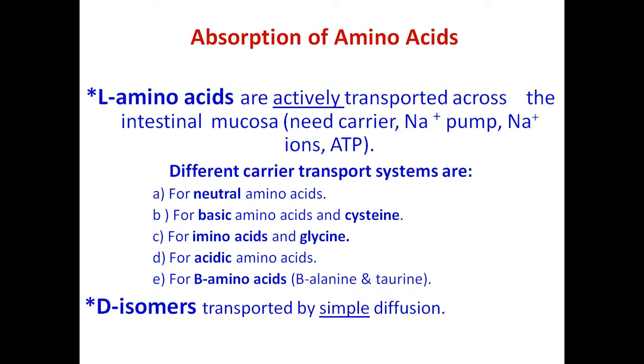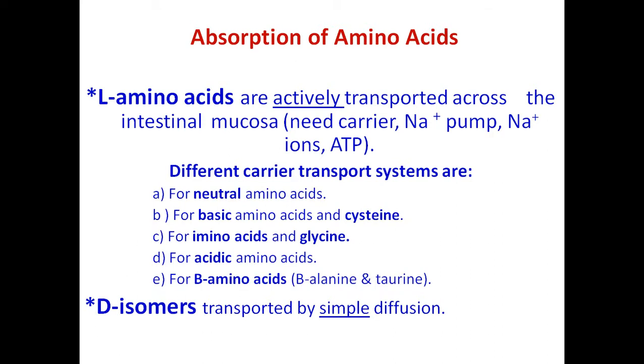So the D isomers are transported by simple diffusion. Of course, in nature mostly L amino acids are present, but sometimes D amino acids are also present. These D amino acids are transported by simple diffusion. It does not require any carrier for the transportation or absorption. The D isomers undergo absorption by simple diffusion. L amino acids only are actively transported across the intestinal mucosal cell.